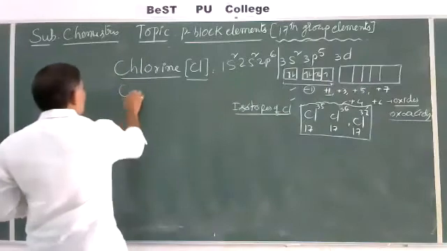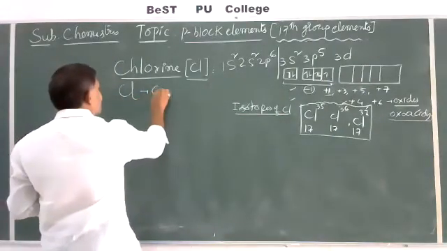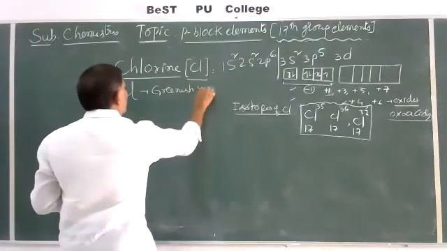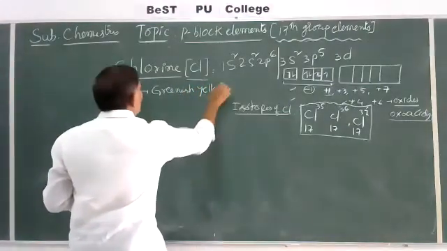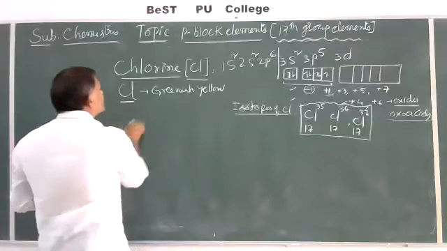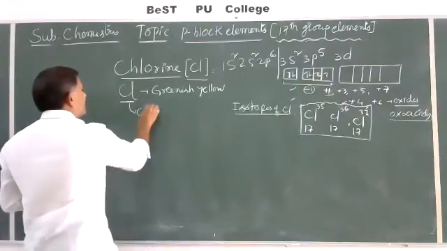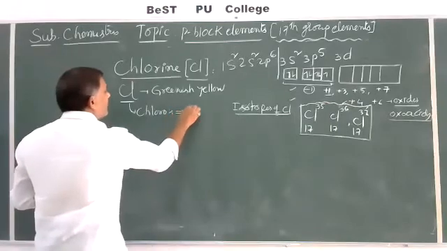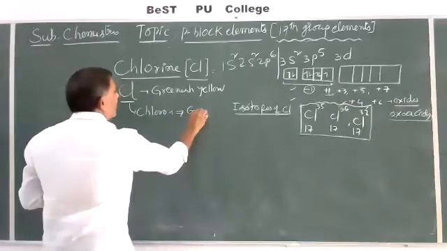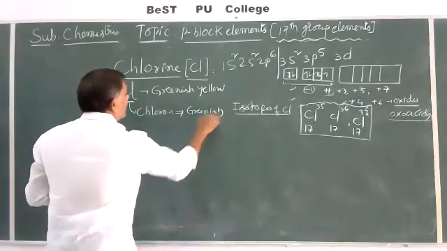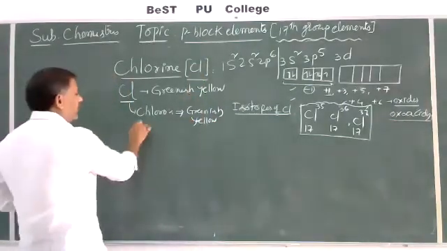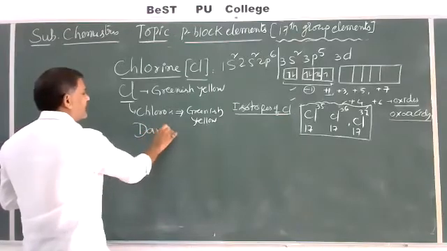Generally, chlorine is greenish yellow in color. Chloros is nothing but greenish yellow in the Greek language.